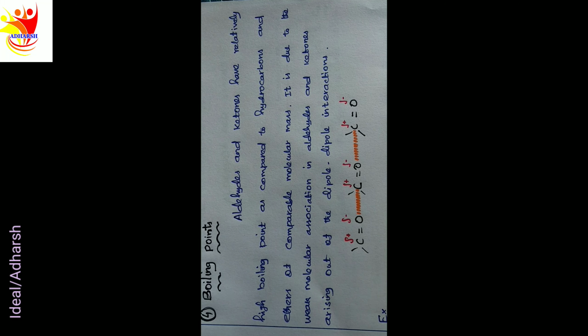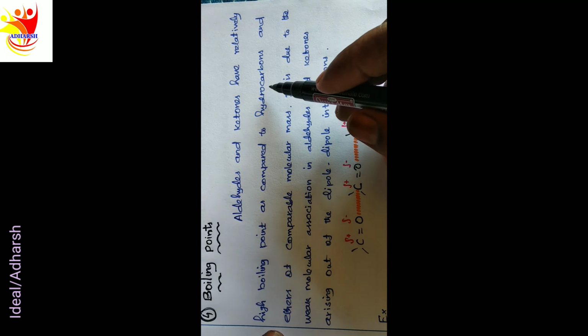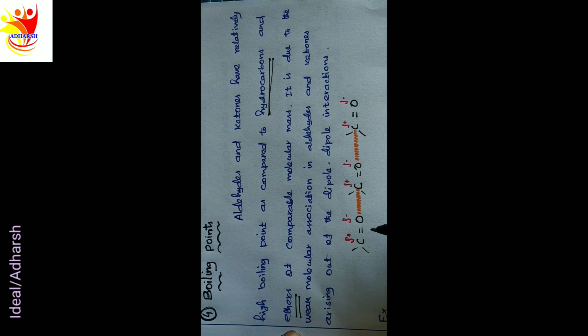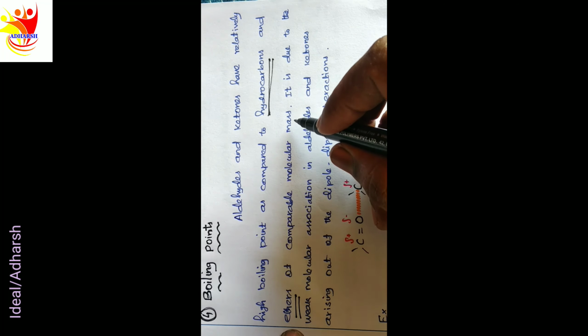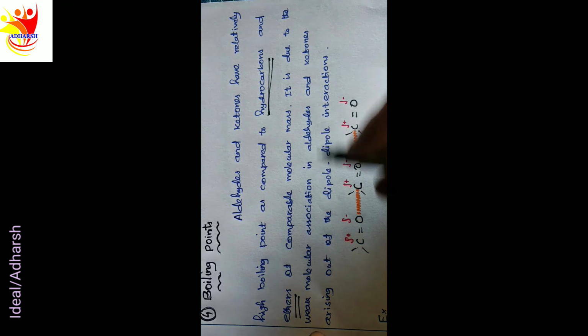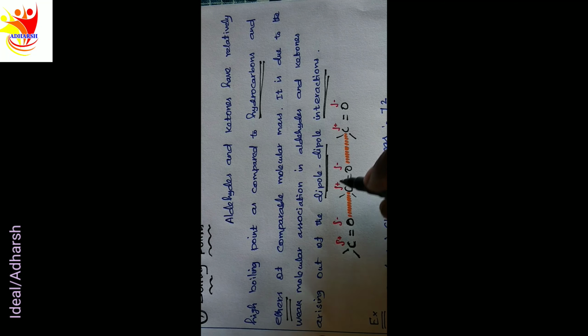The next physical property is boiling point. The very important physical property is boiling points. Aldehydes and ketones have relatively high boiling points as compared to hydrocarbons and ethers of comparable molecular mass. It is due to the weak molecular association in aldehydes and ketones arising out of the dipole-dipole interaction.